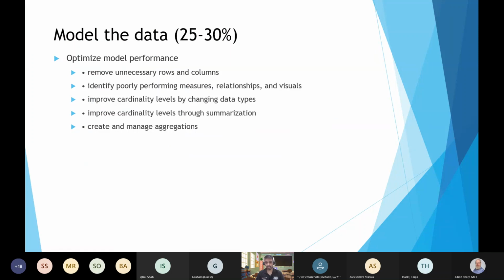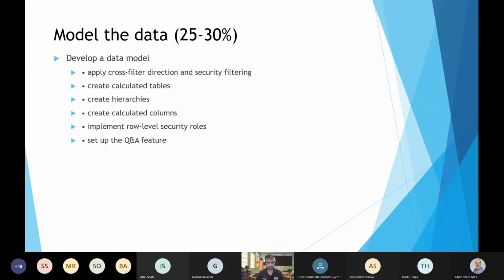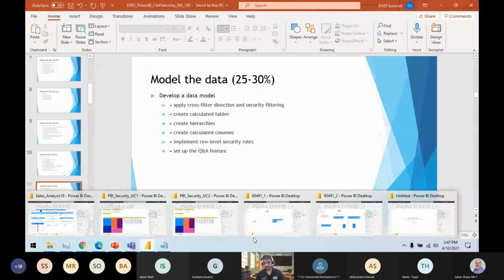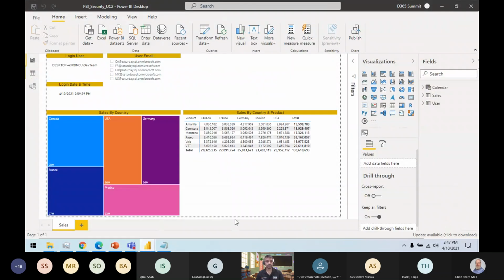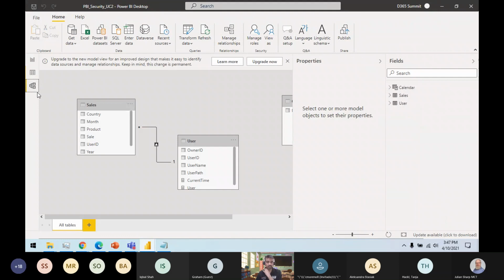So here you optimize the model. I think there was a point. Yes, this is the point called row level security. So we are discussing this one for now. I have these other files as well. So this is my model, which is more complex kind of thing. What it is doing is,